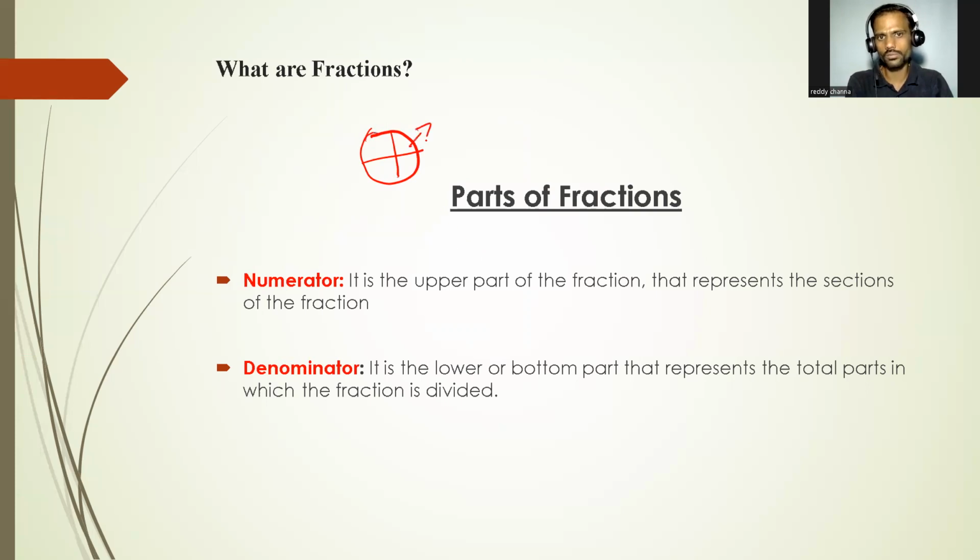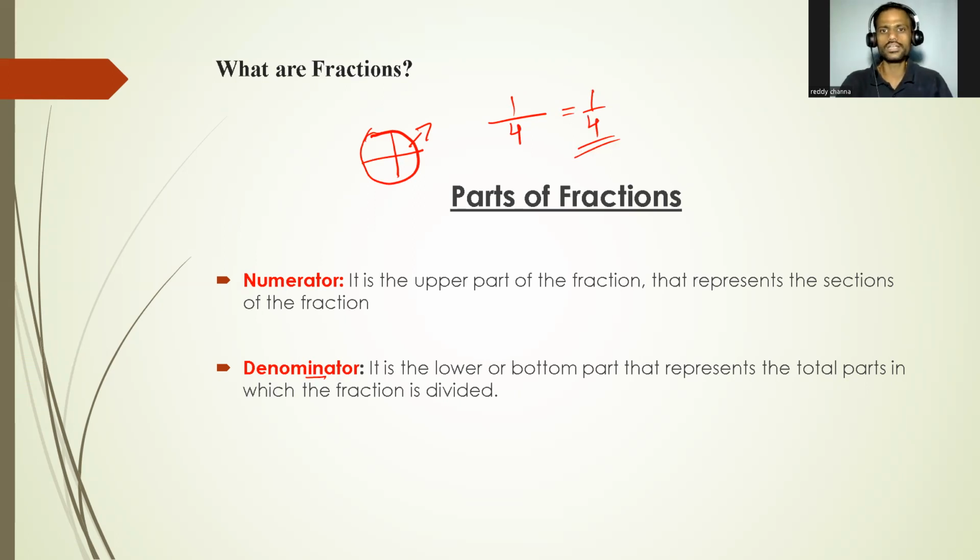If you want only one part out of 4 parts, we can write it as 1 by 4. 4 is the total number of parts, which is the denominator, below the line. The bottom part represents the total number of parts in a given whole. Then the numerator is the number above this line, the upper part. Numerator is nothing but how many parts we are taking. If you write in the form of numerator by denominator, it is called a fraction.